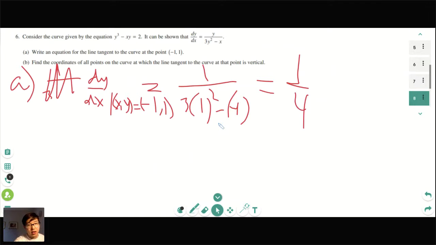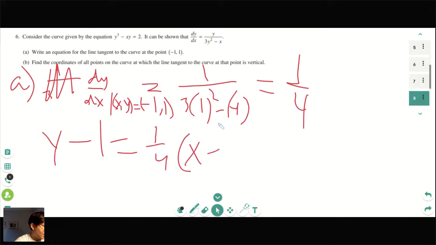And so then for your tangent line, you can literally write y minus 1. So this is our slope, point slope form. Y minus 1 equals 1/4 times x minus negative 1, so x plus 1. So this right here would give you credit for part A. You don't even have to put it in slope-intercept form. Or you can move the 1 over, do whatever you've been taught in class. But this would get you credit on the AP test.